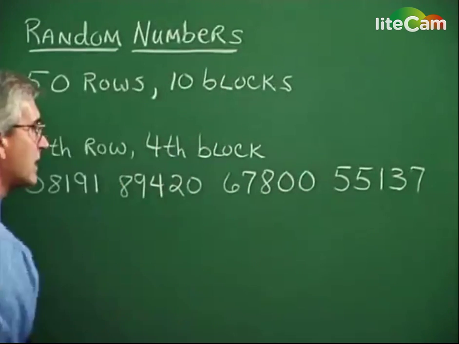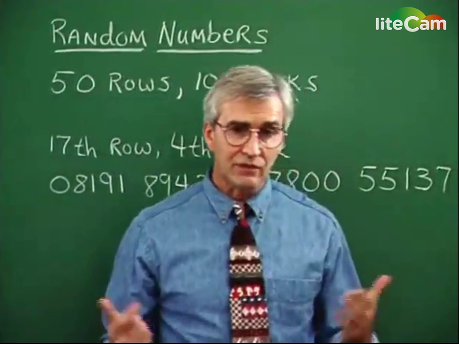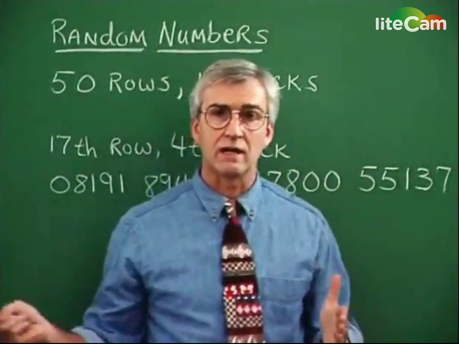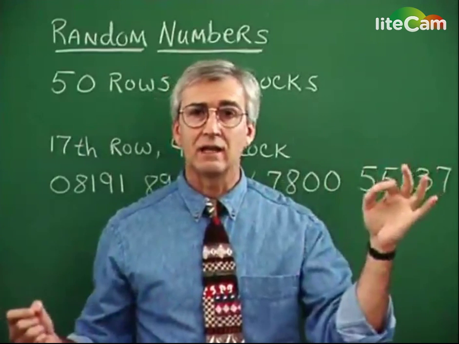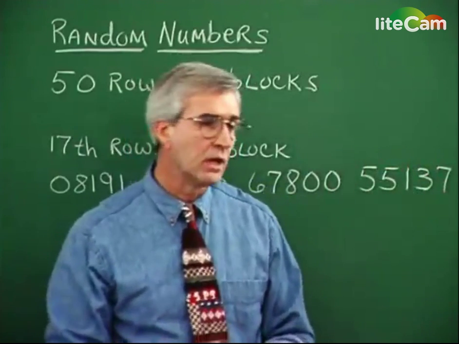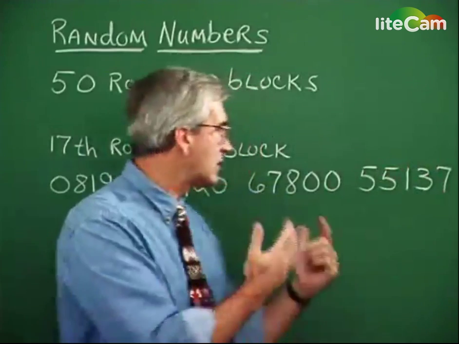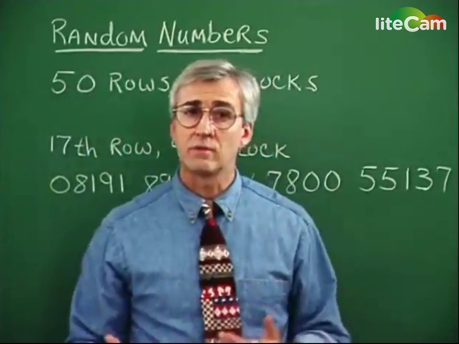And we can continue this. Now notice that I'm writing these digits down left to right. We could select to write them down up and down, or diagonally from the random number table if we want to.